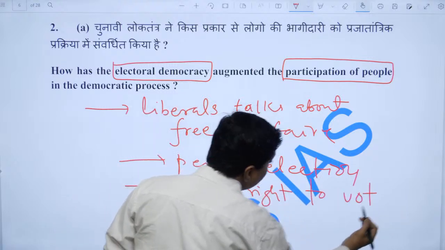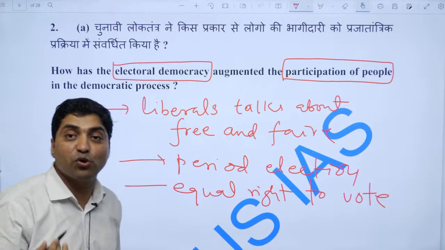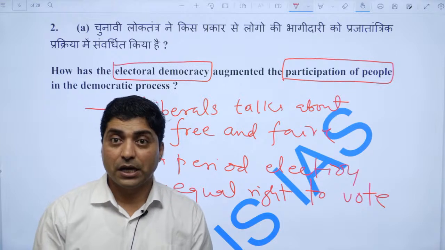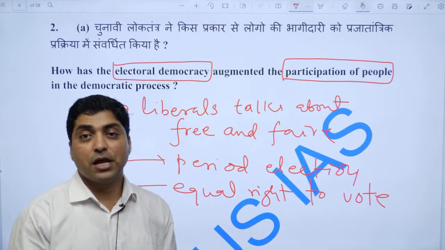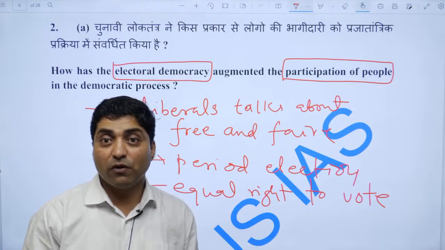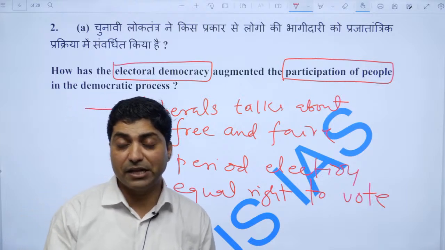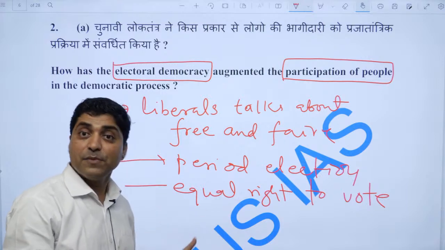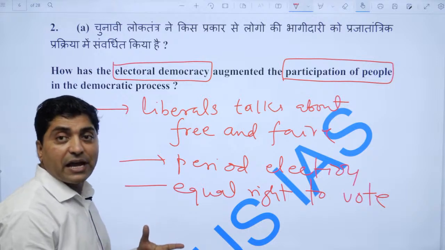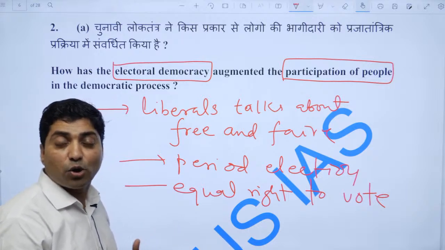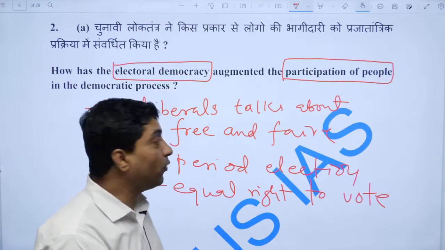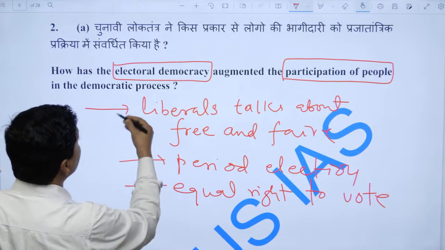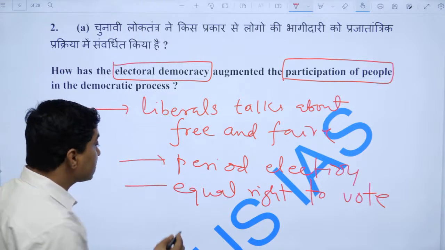And there was a worldwide movement for the right to vote. For example, the working class in Europe did lots of social movements to acquire the right to vote. Women did lots of movements for the right to vote. In the third world like India, women and others launched a movement to get the right to vote.